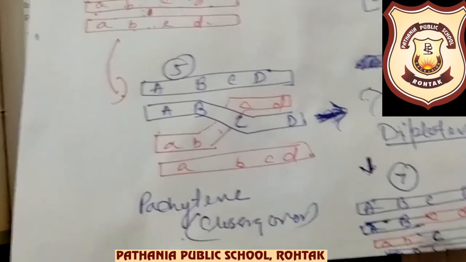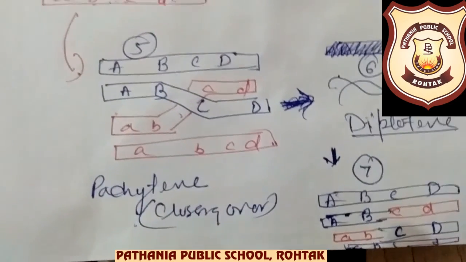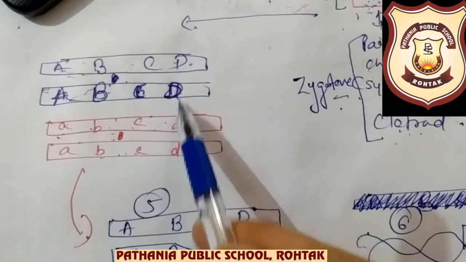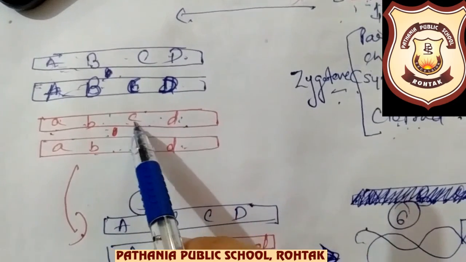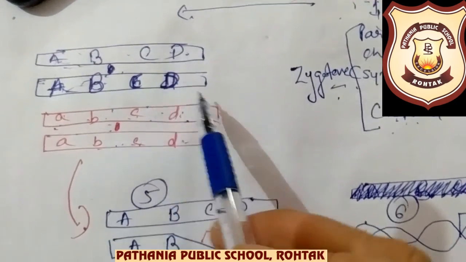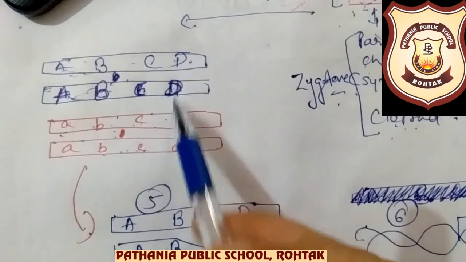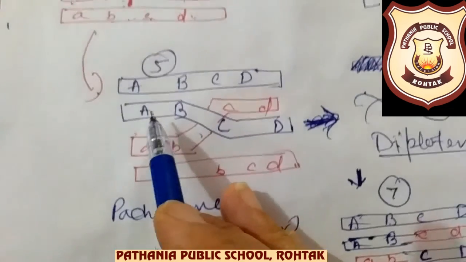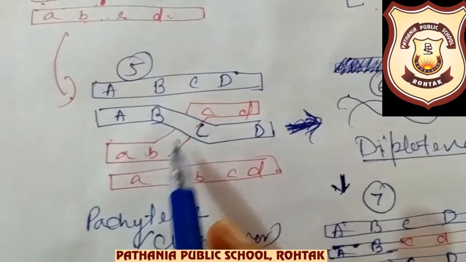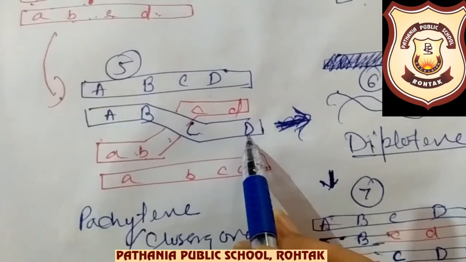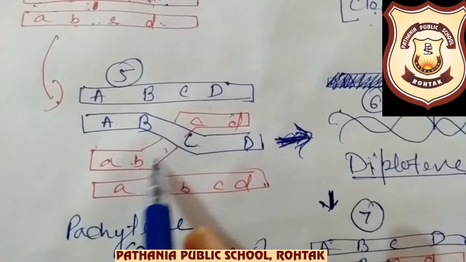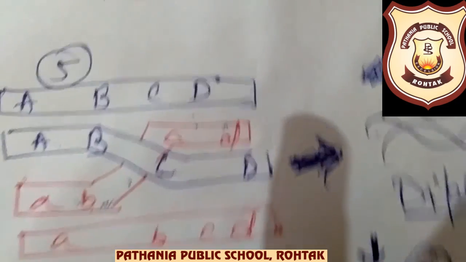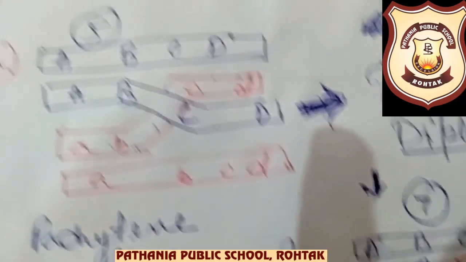Okay, now what will happen, once these homologous chromosomes are there in the tetrad form, then the next stage is pachytene, which is the most important stage of the prophase 1, and this is called crossing over. And in crossing over, actually what happens, these two are non-sister chromatids. These are sister chromatids among themselves, but the chromatids of two different chromosomes are non-sister chromatids.